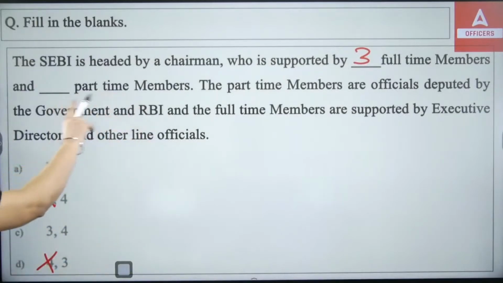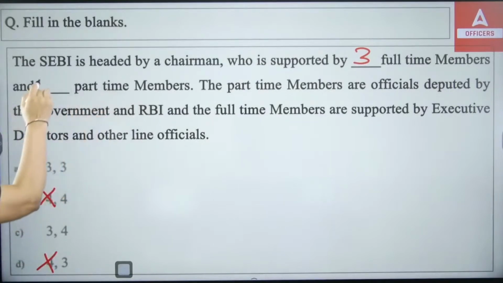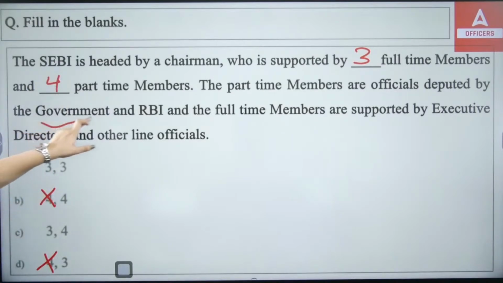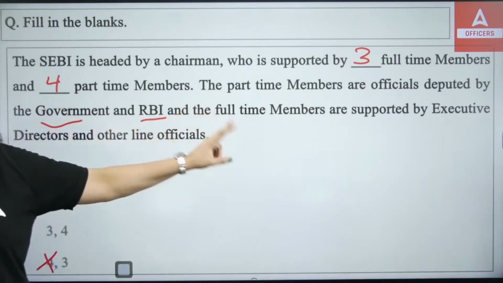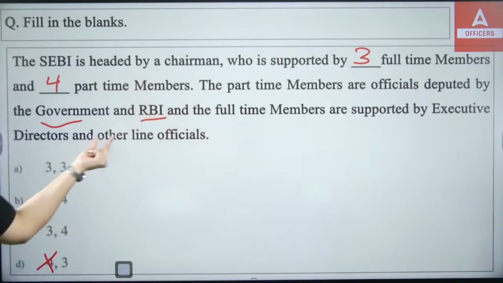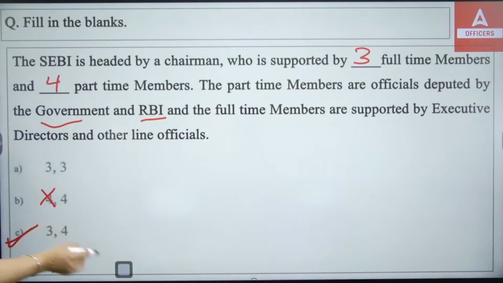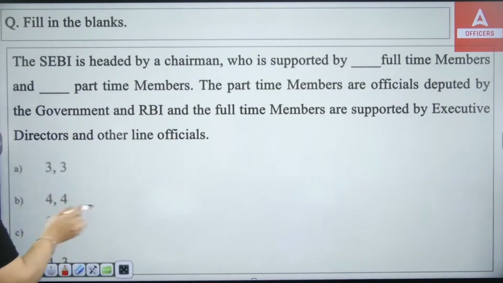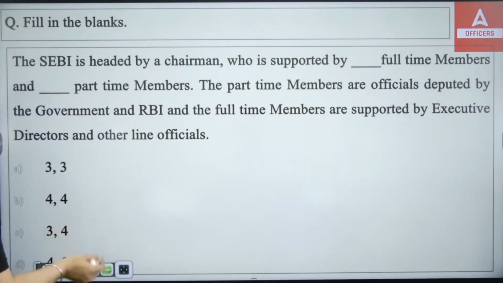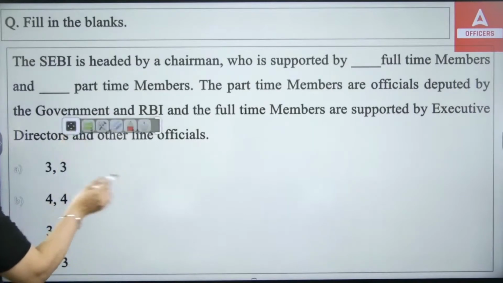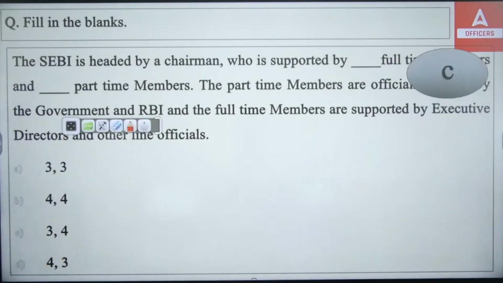Now, how many part-time members are there? There are 4 part-time members in SEBI's board. So the part-time members are officially deputed by whom? By the government and RBI, and the full-time members are supported by executive directors as well as the other line officers. So the right answer will be option C. There are 3 full-time members and 4 part-time members.